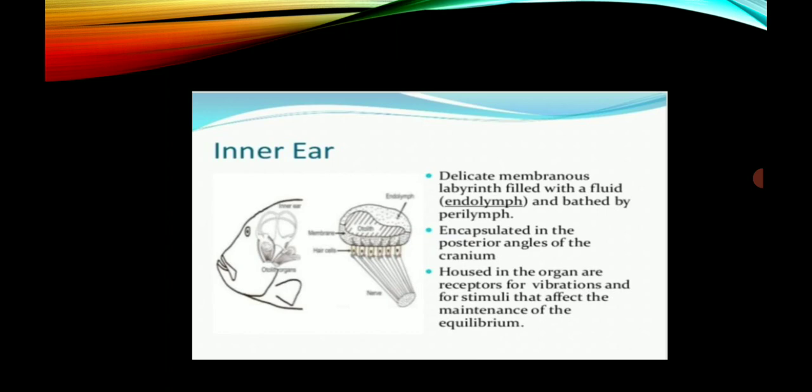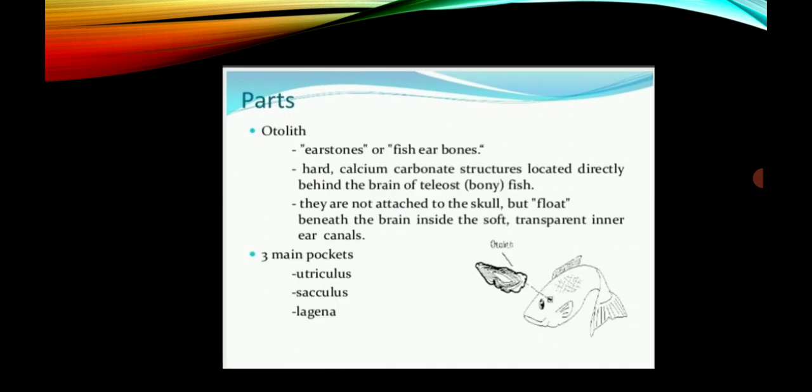Here we see the delicate membranous labyrinth filled with a fluid, endolymph, and bathed by the perilymph. Encapsulated in the posterior angles of the cranium, housed in the organ are receptors for vibrations and for the stimuli that affect the maintenance of equilibrium.